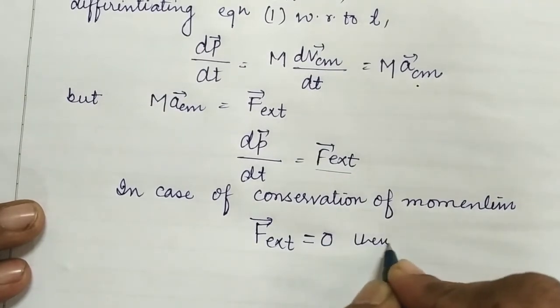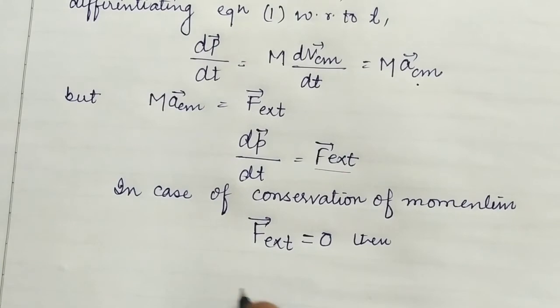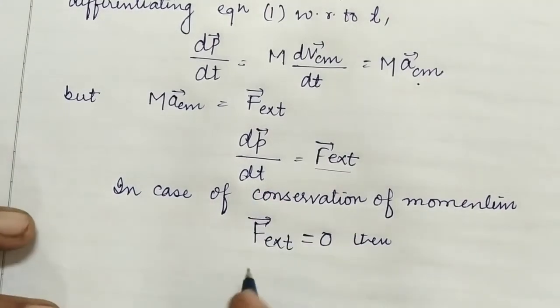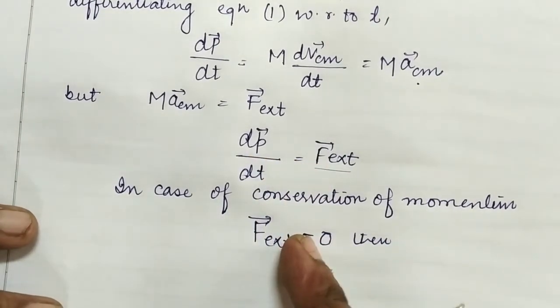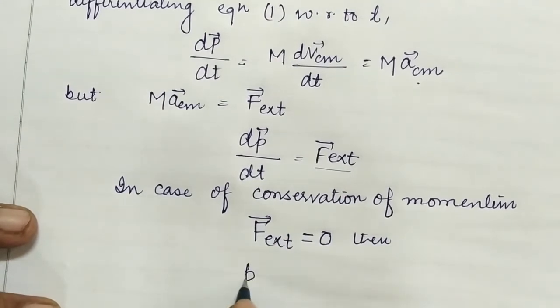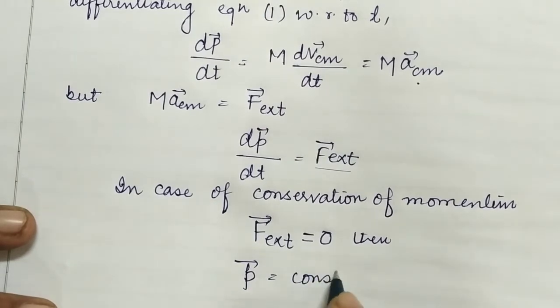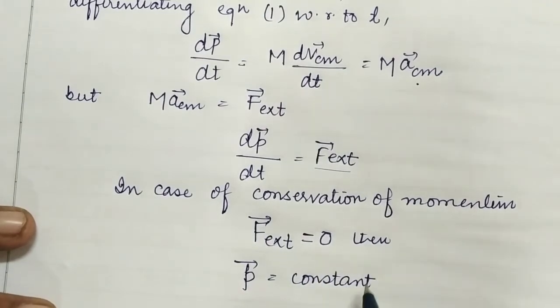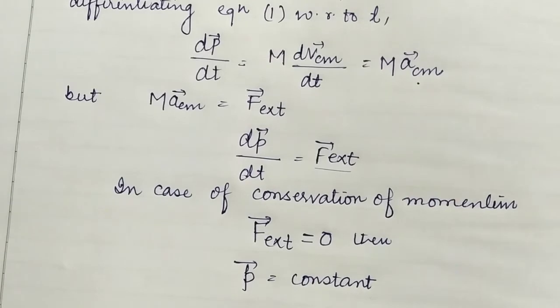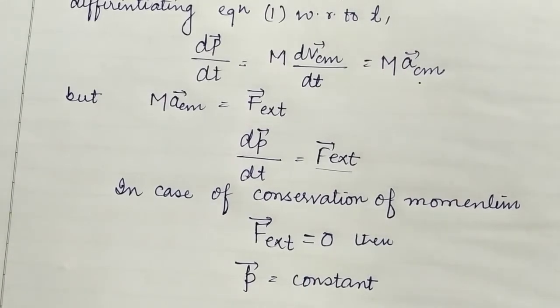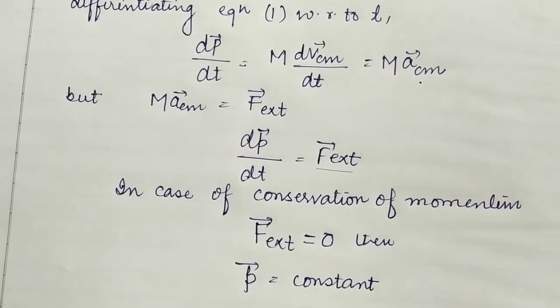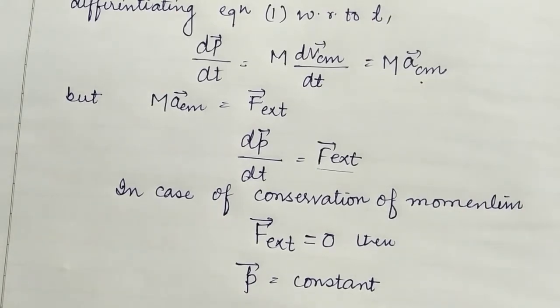Then dp upon dt will be 0, a constant quantity, so we can write that the momentum of the particle will also be a constant quantity. It means that students, whenever an object is in motion, and if we want its linear momentum to be constant, then its acceleration should be zero. In this way we can give the conservation of momentum for the n particle system.